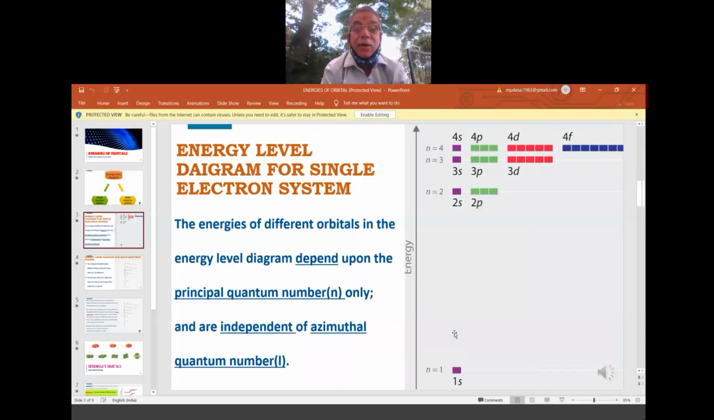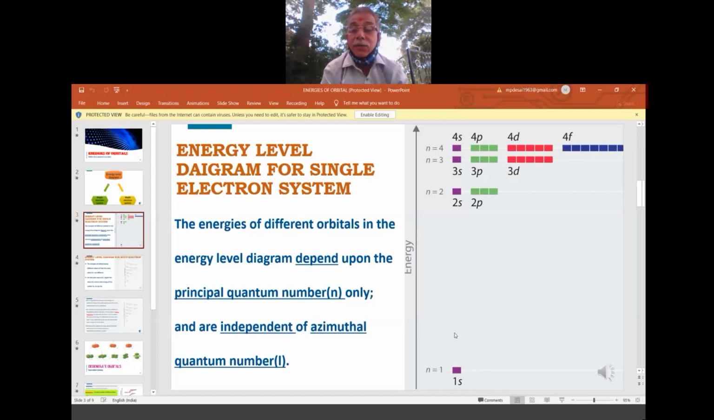Energy level diagram for a single electron system. The energies of different orbitals in the energy level diagram depend upon the principal quantum number only. This is for a single electron system, and the energies are independent of the azimuthal quantum number. If the quantum number is less, it has less energy. If the quantum number is more, it has more energy. This is for a single electron system.